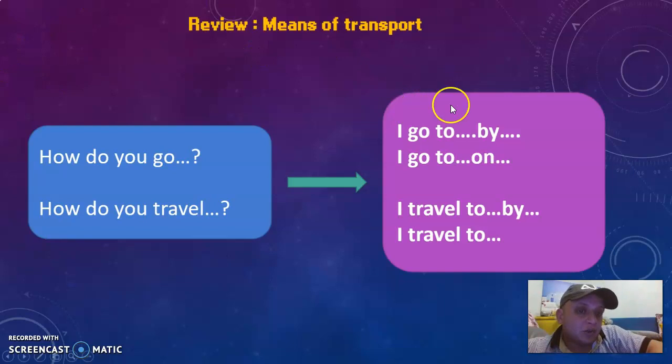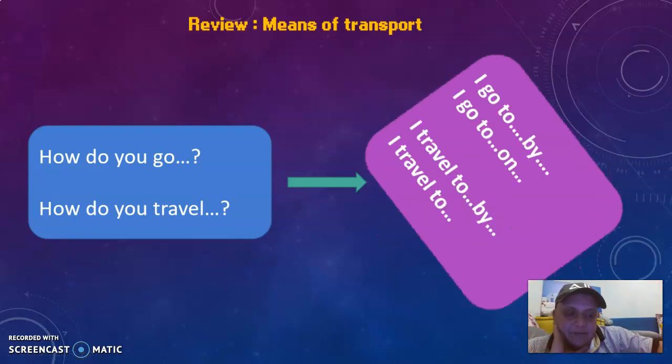we have, for example, how do you go to Kenitra? I go to Kenitra by car. I go to Kenitra on a donkey. With animals and foot we use on. Same for travel. I travel to Marrakesh by bus, because Kenitra is next to Ouled Bourhma, so you don't have to use the word travel. I travel to by and I go to by. Okay. All right. These are things that we did last time. Let's move on.